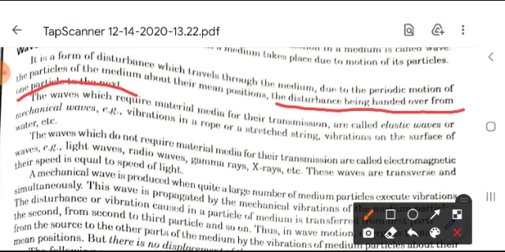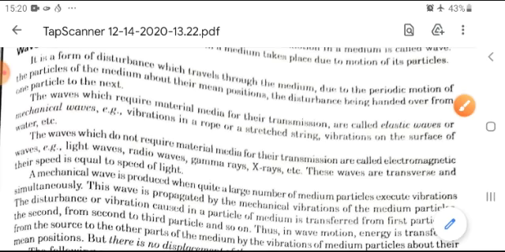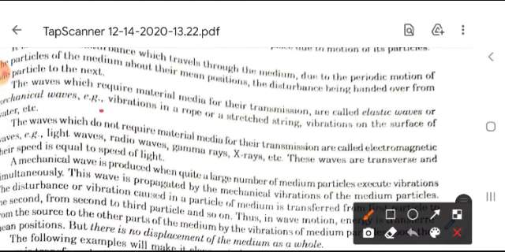So we can say that waves which require a material medium for their transmission are called elastic waves or mechanical waves. For example, vibration in a rope, a string, or vibration on the surface of water are all examples of transmission waves, mechanical waves.